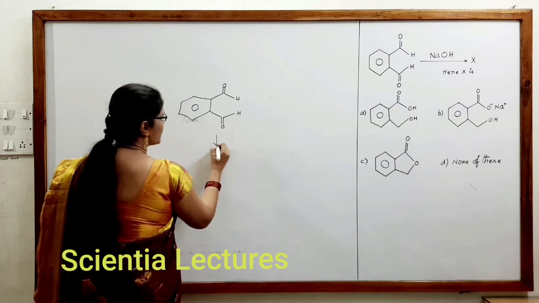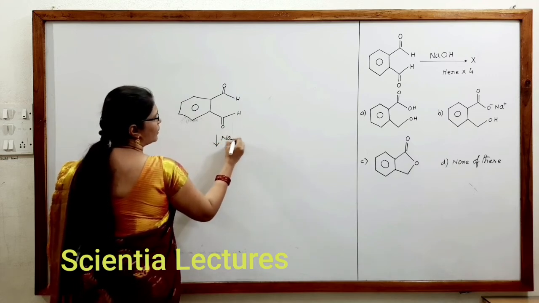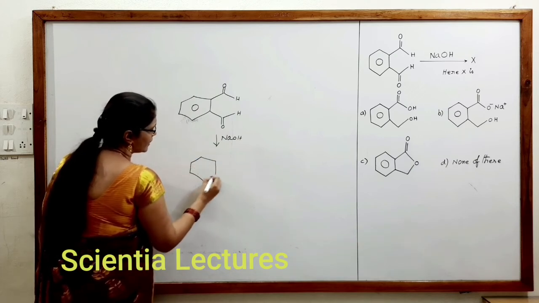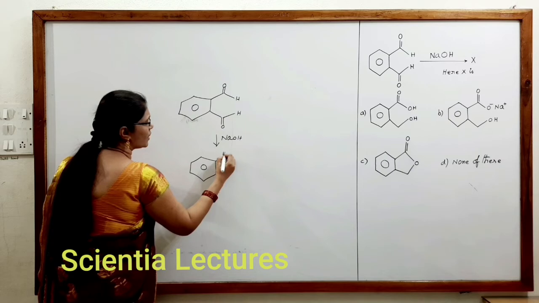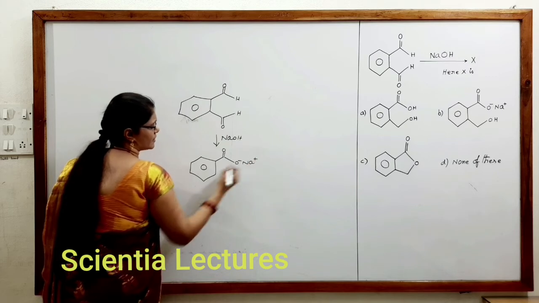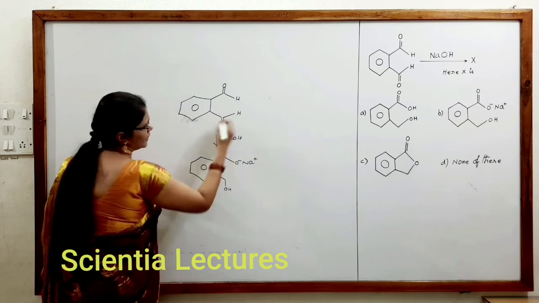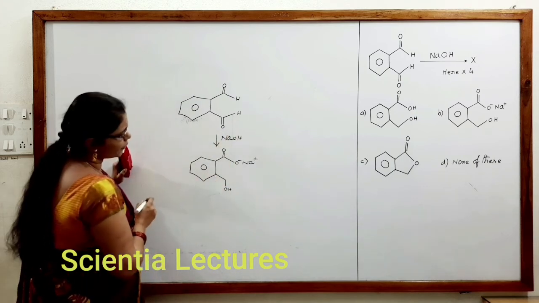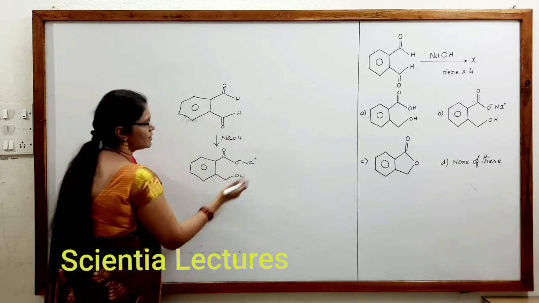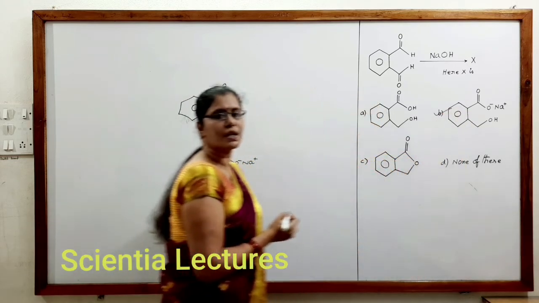Now, in the presence of NaOH, as we have already seen the mechanism, here we want the product. One should get oxidized and one should get reduced. That is the condition required here. We can take either one, because both are the same groups. So one is oxidized and the other is reduced. That is, we get an OH here. So we can observe what the product is here. Either you can draw it like this or like that. But the product formed here is B. Therefore, the correct option is B.